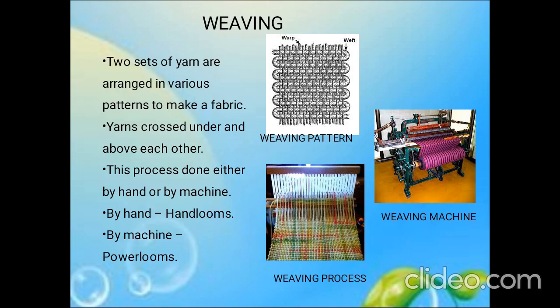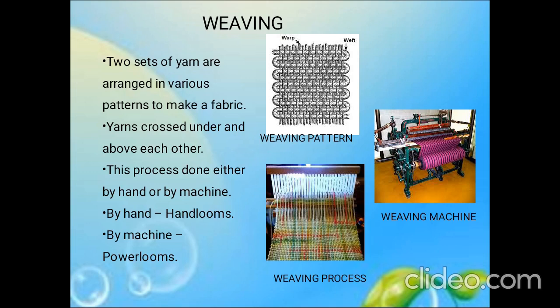So in weaving, two yarns are used to manufacture a fabric. These two yarns cross under and above each other to form a pattern. Children, could you understand weaving?